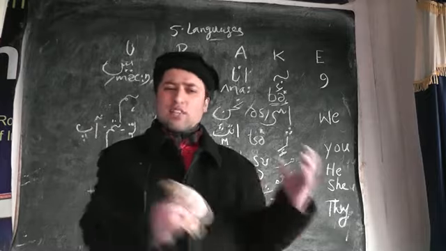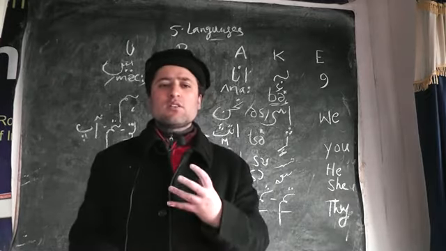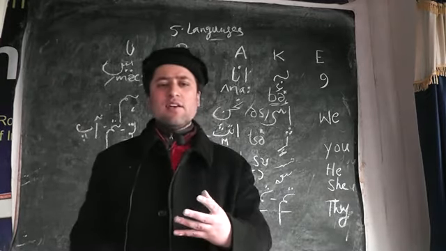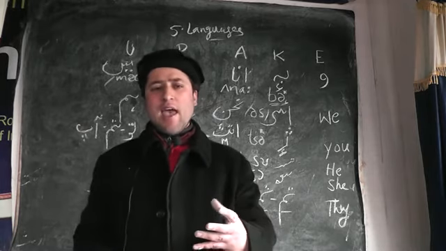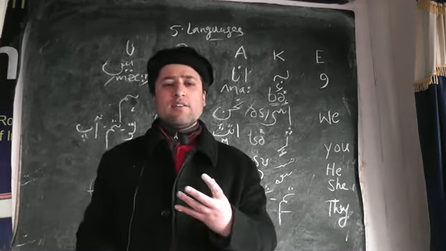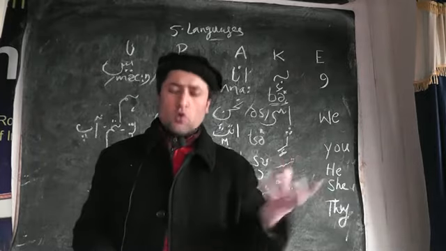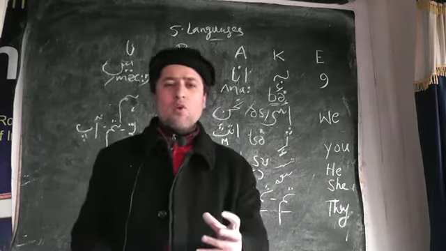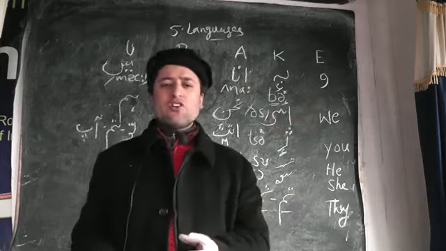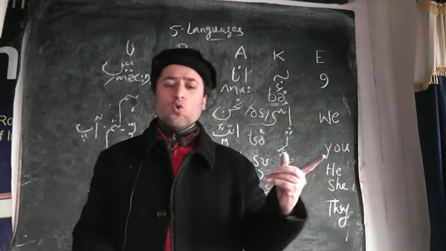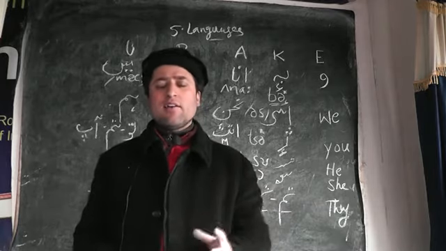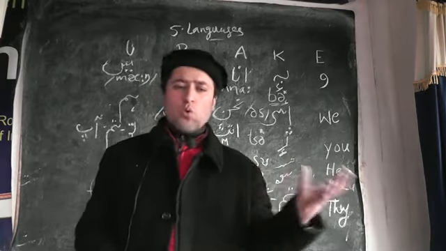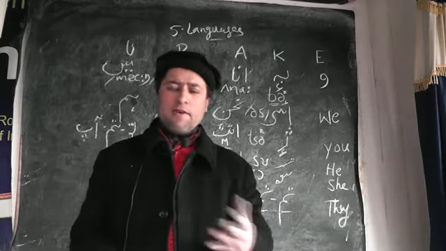Now we have the last one, that's third person singular, that's he, for the masculine in English, and in Kashmiri we have the masculine one, that is su, and in Arabic we have huwa, and in Persian we have u, for both masculine and feminine, and in Urdu we have wo for both masculine and feminine.